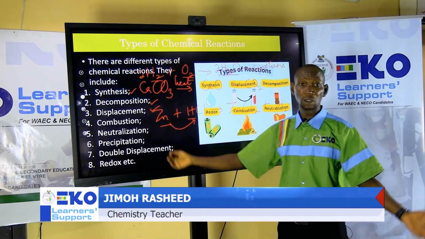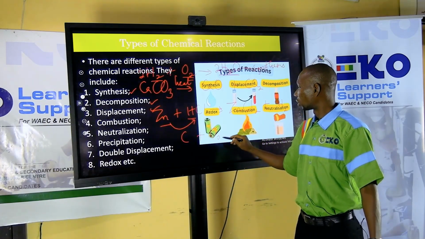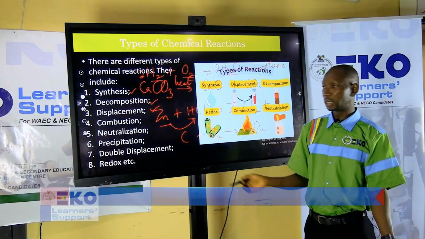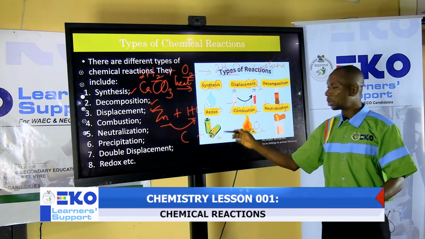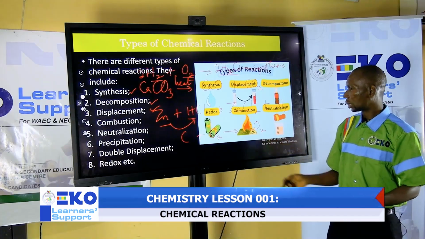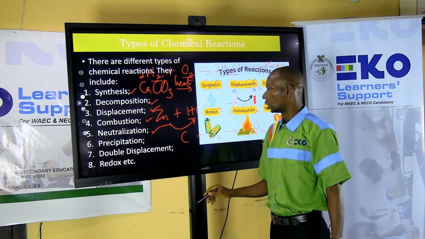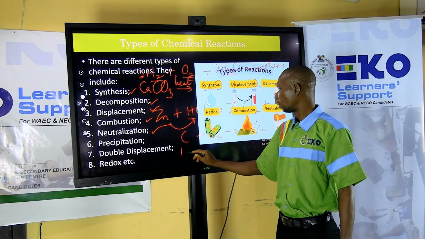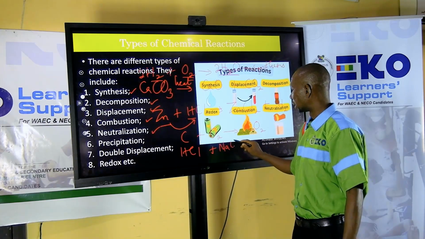Combustion, this is a very common reaction. For example, you can burn carbon in oxygen to give you carbon(IV) oxide. This is an example of combustion reaction. When you burn a substance in the presence of oxygen, what that gives you is what we call combustion. Neutralization reaction is a reaction between acid and base. So for example, you can have hydrochloric acid plus sodium hydroxide.